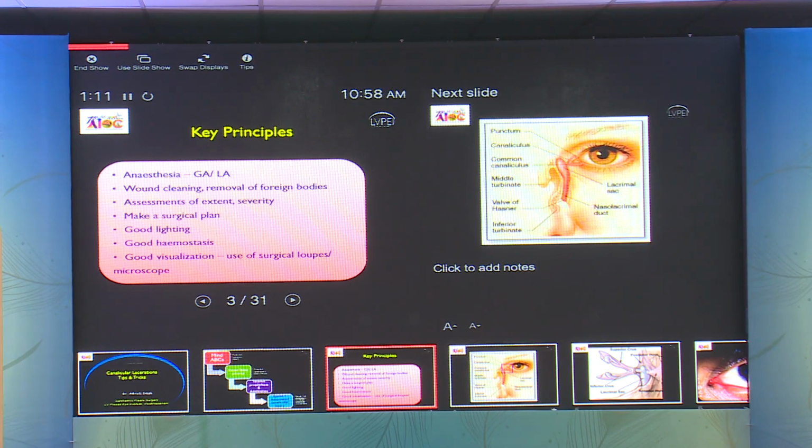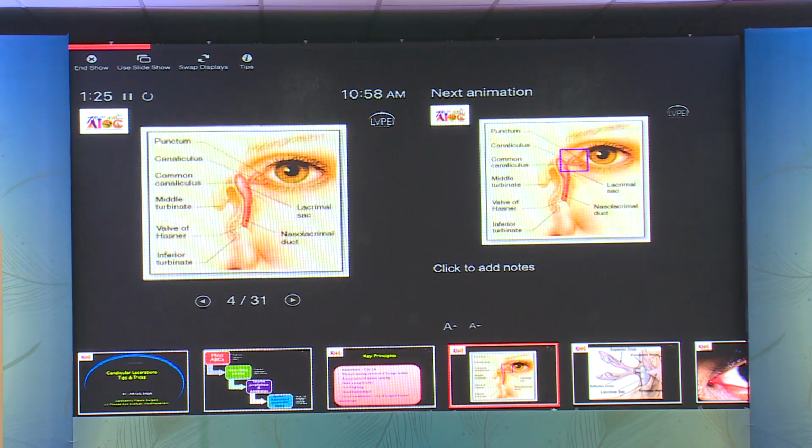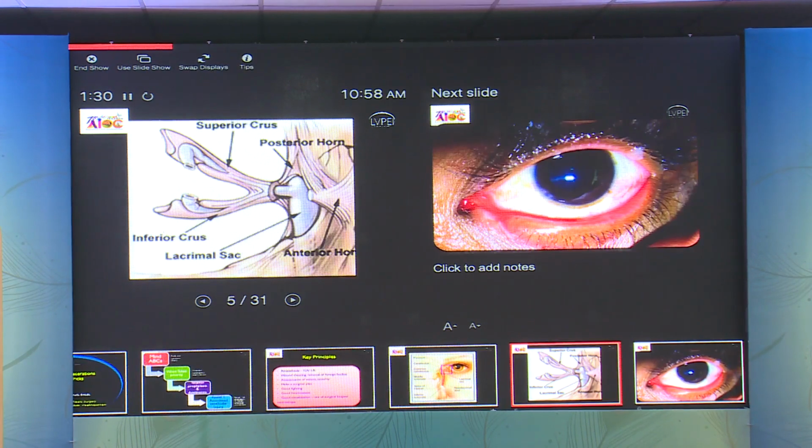We have to assess the extent of the injury and the severity, make a surgical plan, and then ensure good lighting, hemostasis, and visualization. I personally prefer to use a microscope over surgical loops for canalicular repair. So today our area of interest is the canaliculus up to the lacrimal sac. A macroscopic view would tell us its relation to the medial canthal tendon, which has a superior and inferior crus, which then further divides into anterior-posterior limb, which lies anterior and posterior to the lacrimal sac.